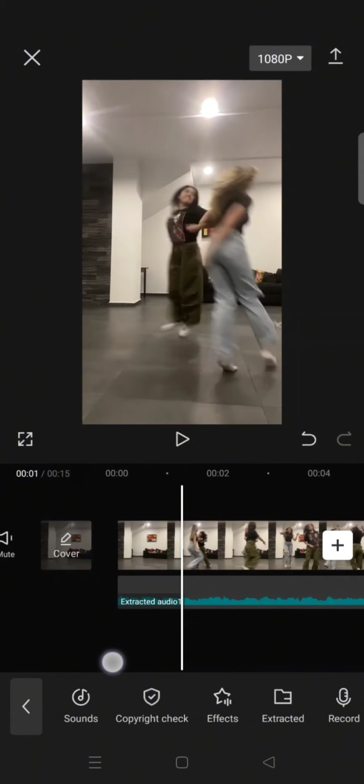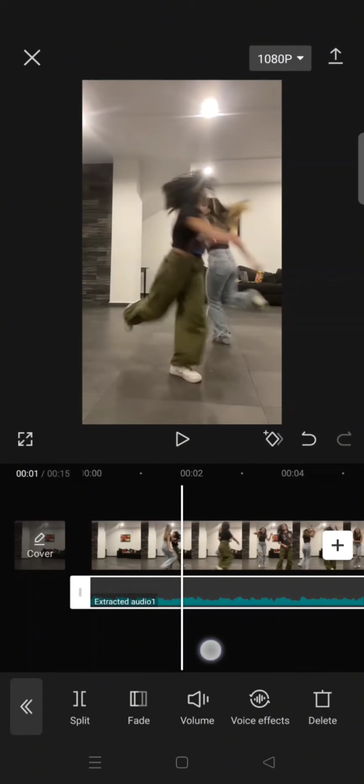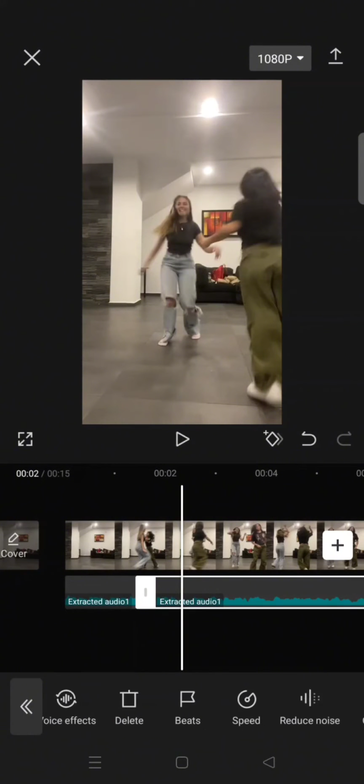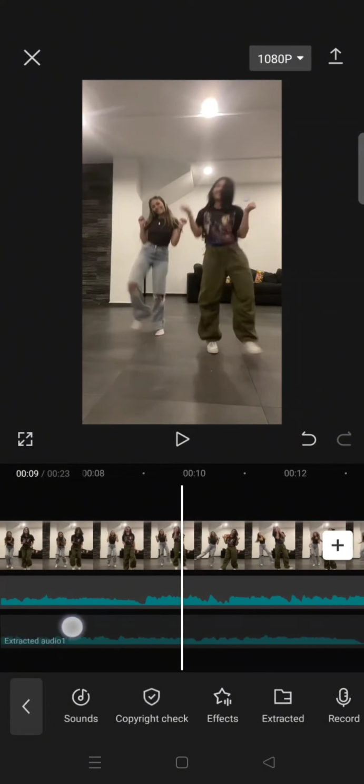Now, if you want to add a bass boost in CapCut, what you need to do is just copy the audio a minimum of 3 times. So I'm going to split the audio here, for example. Then I'm going to copy this part and put it under the main audio.